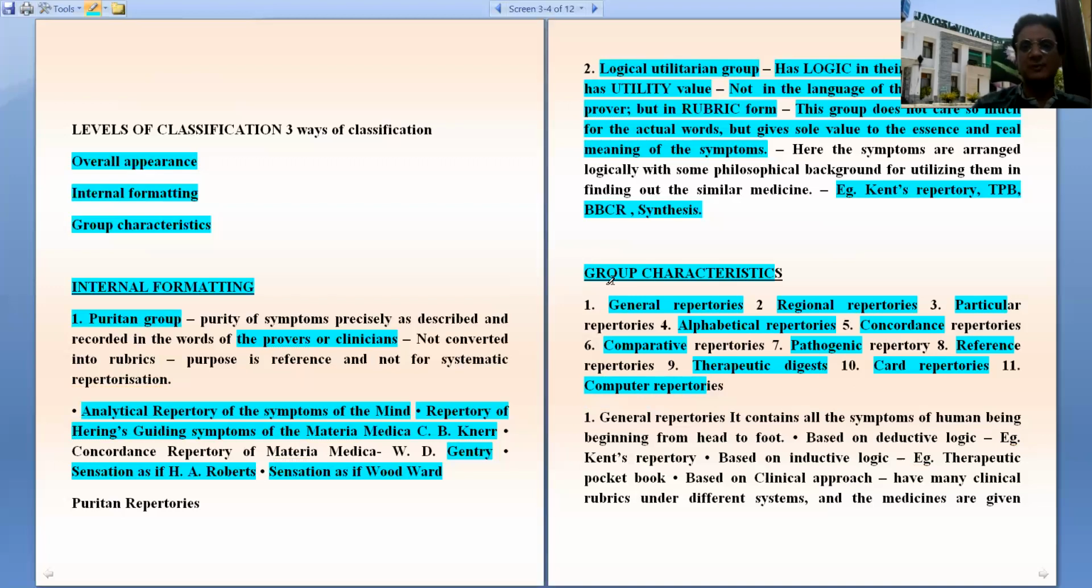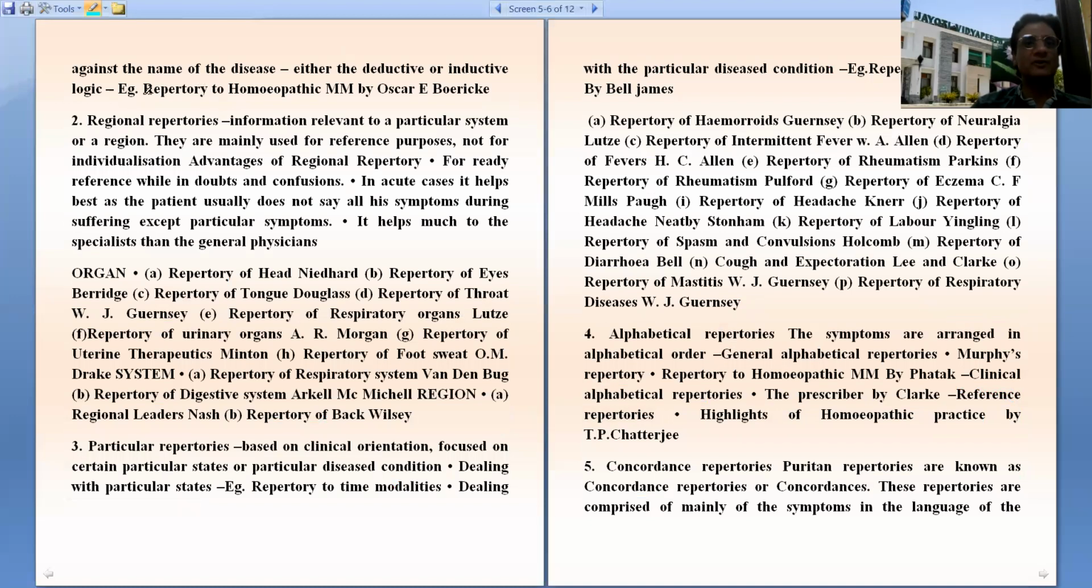So amongst them, the first is general repertories. General repertory contains all the symptoms of a human being from head to toe, containing all the systems. If it is based on deductive logic, an example is Kent's repertory. If it is based on inductive logic, the example is Therapeutic Pocketbook. If it is based on a clinical approach, an example is Boericke's repertory, which can use either deductive or inductive logic, both.